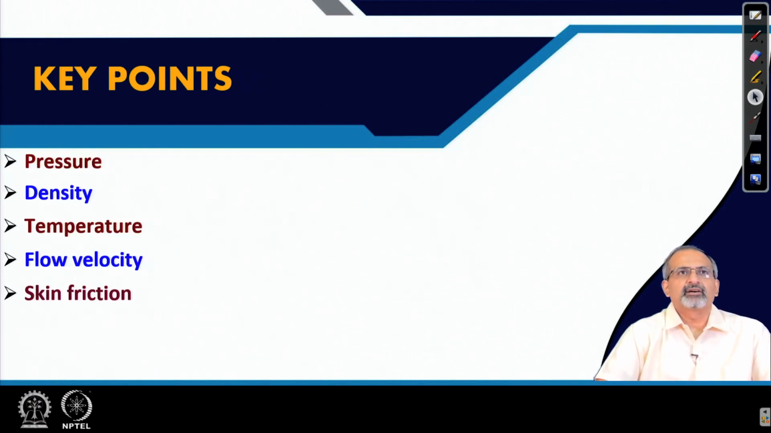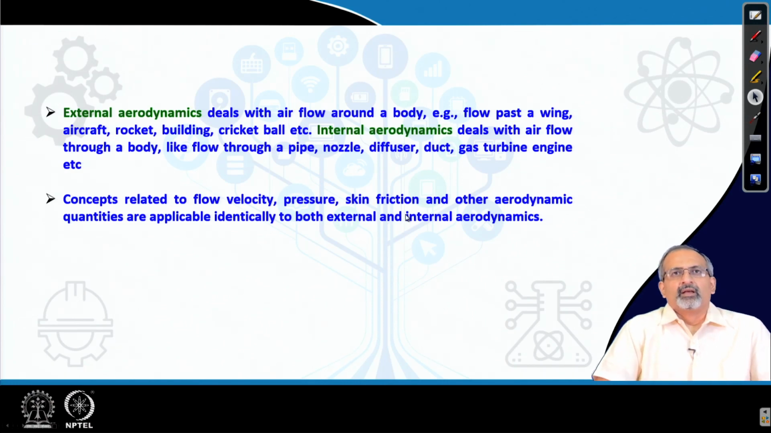The key points cover pressure, density, temperature, flow velocity and skin friction. Now, we are discussing problems which include both external and internal aerodynamics applications. External aerodynamics typically deals with airflow around a body of interest, like flow past a wing, aircraft, rocket, a building, cricket ball and many other objects where airflow past an object is of interest.